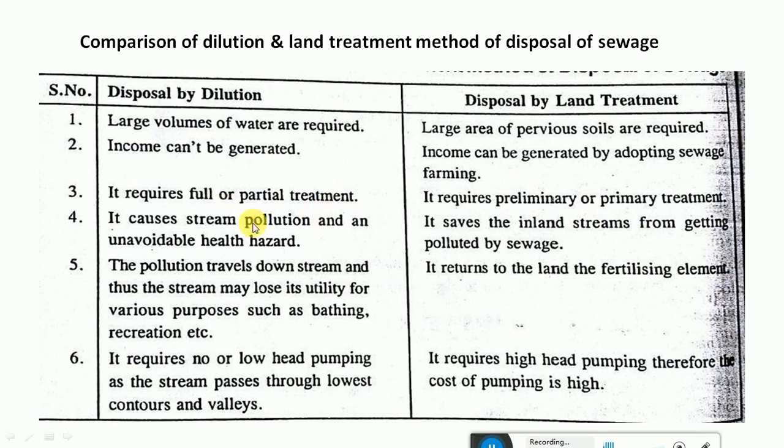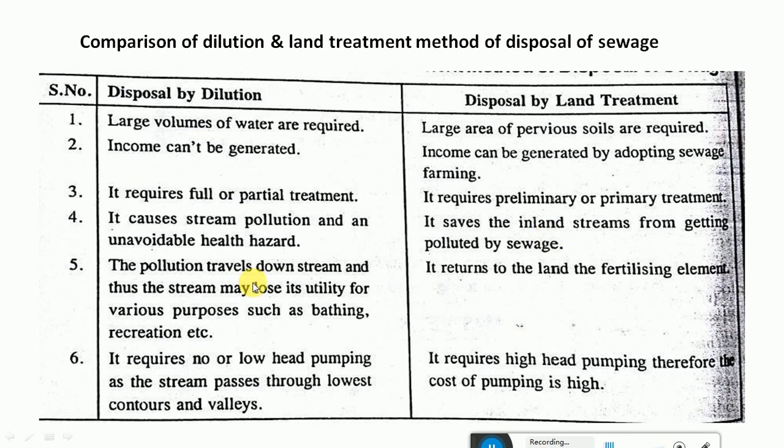It causes stream pollution and an unavoidable health hazard. Because when you discharge by dilution method, we are unnecessarily polluting the receiving waters. So here it saves the inland streams from getting polluted by the sewage, because we are not discharging it onto the streams, we are discharging onto the land, and we are in turn generating income using the wastewater for irrigation.